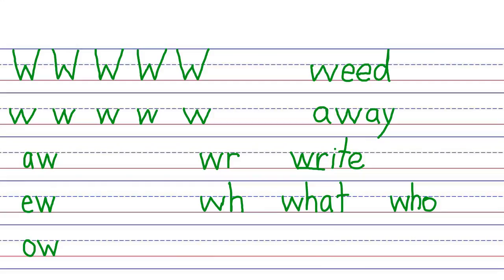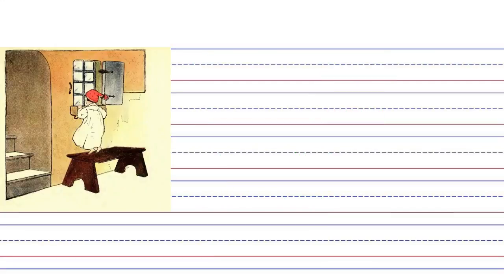So moving on, like we usually do, we're going to review all these single sound consonants that we've learned so far, and then we are going to write a poem which uses a lot of today's letter, which is the W that says W. So here is our review. Up top here. You follow along with me on your own paper.